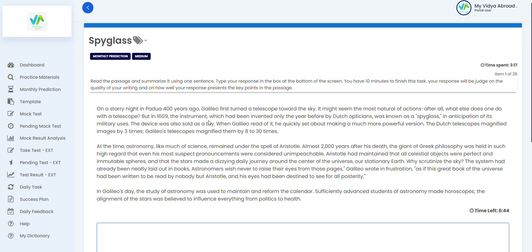But in 1609, the instrument, telescope, which had been invented only the year before by Dutch opticians, was known as a spyglass in anticipation of its military uses. The device was also sold as a toy.